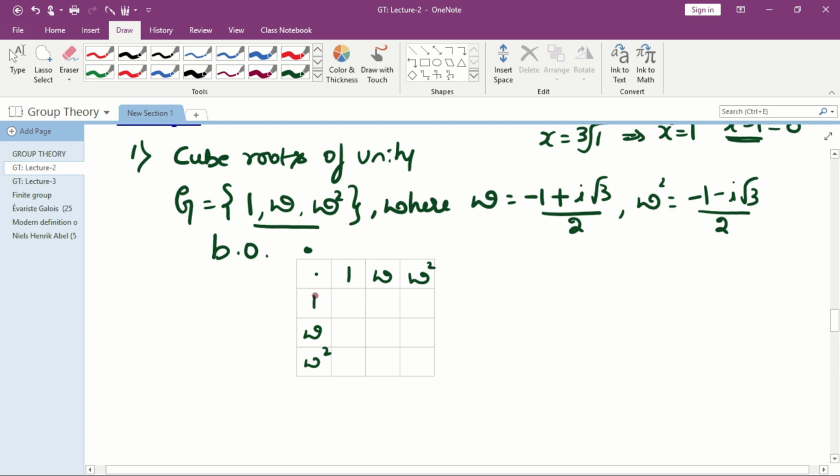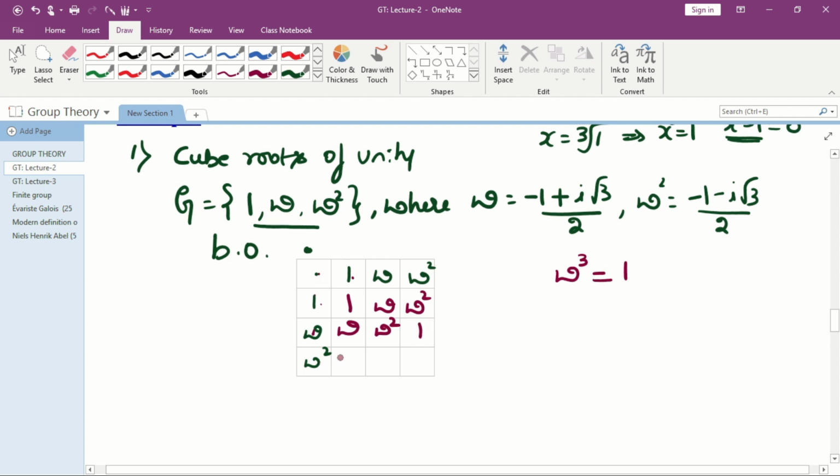And next we shall write the elements here. 1 into 1, that is 1. 1 into omega is omega. 1 into omega square is omega square. Next omega into 1 is omega. Omega into omega is omega square. And omega into omega square is omega cube. But we have omega cube is equal to 1. Therefore this becomes 1.